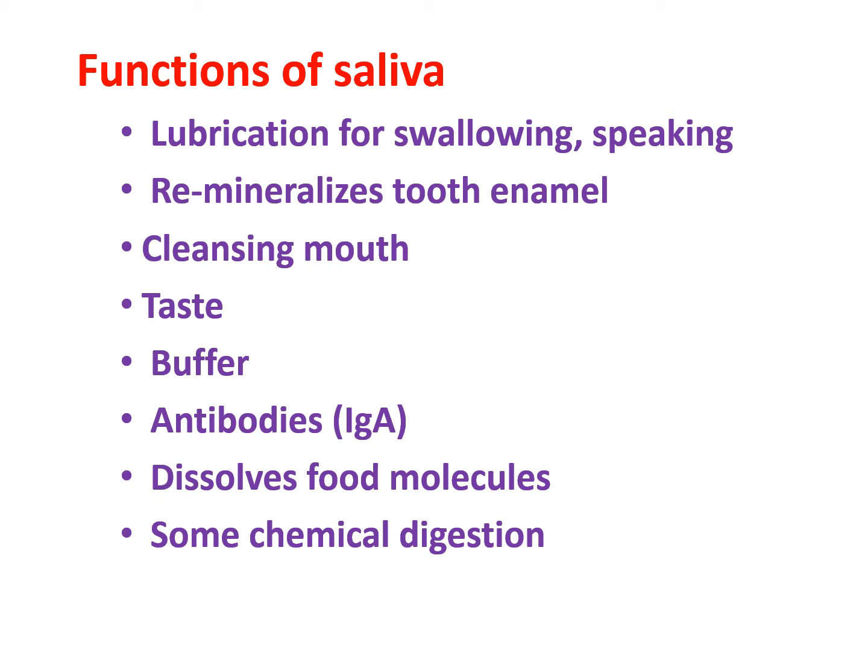The next important function is chemical digestion. Yes, saliva is responsible for chemical digestion. Saliva contains the enzyme amylase that breaks some starches down into maltose and dextrin. Thus, the digestion of food occurs within the mouth even before the food reaches the stomach.